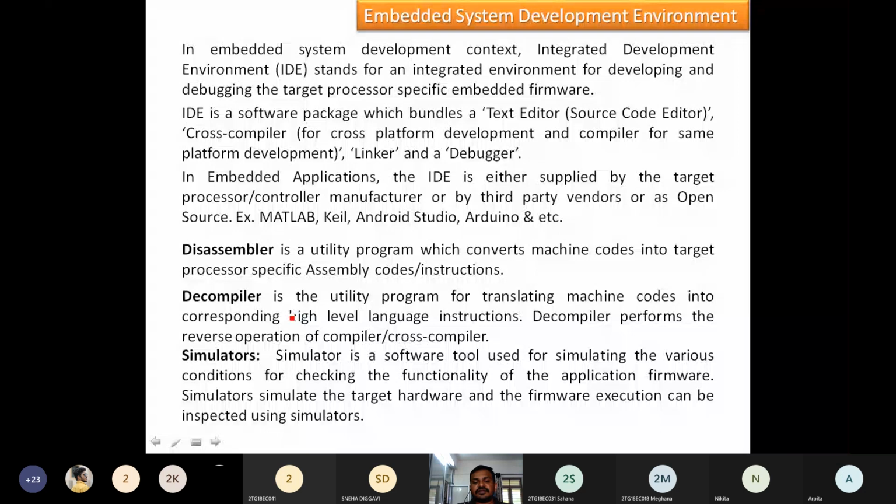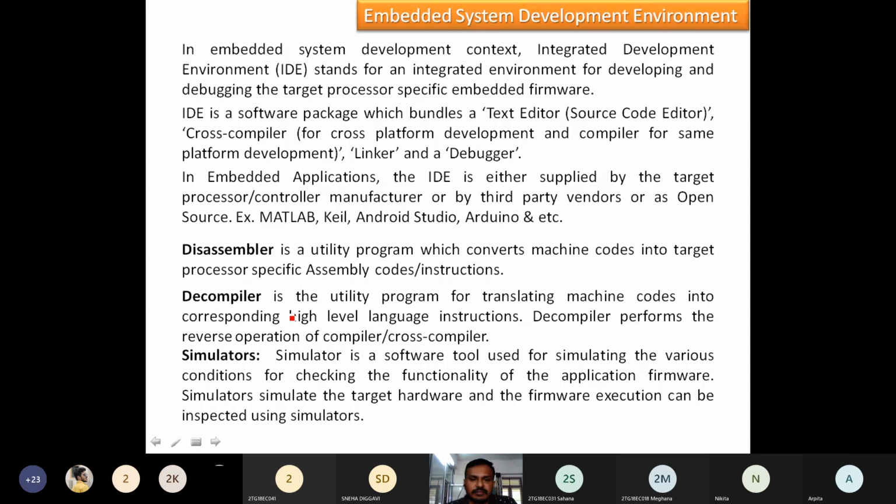Simulators are software tools used for something, but here we are discussing the IDE, the software used for developing such software or firmware. A simulator is used for simulating the various conditions for checking the functionality of the application firmware.